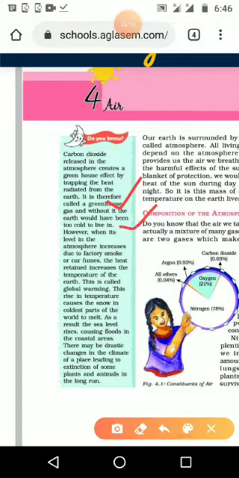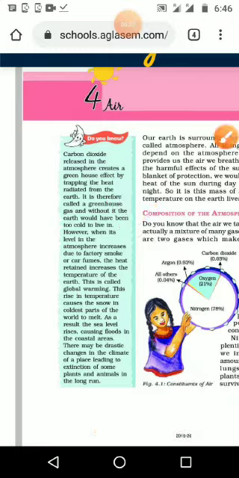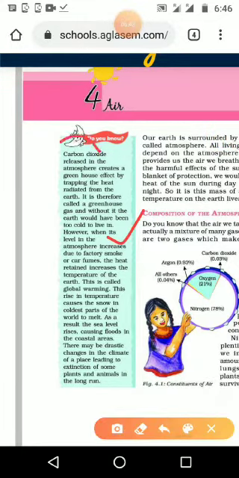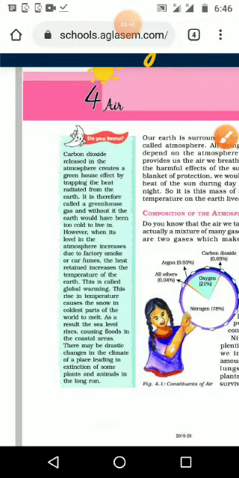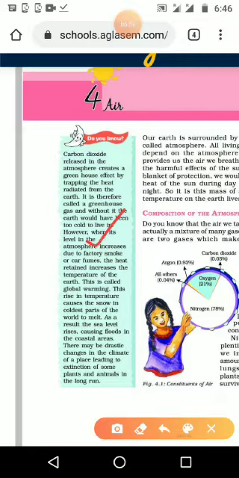Without carbon dioxide in the atmosphere, the earth may become very cold, not only at night time but in daytime also, and we can't live on earth in that situation. However, when its level in the atmosphere increases, we need carbon dioxide, but we should not get it at maximum. The level should be just enough to make the atmosphere livable and produce enough heat. And how is the level increasing?